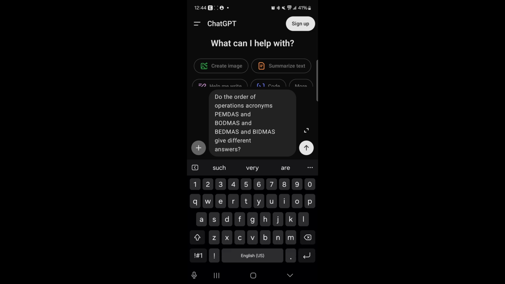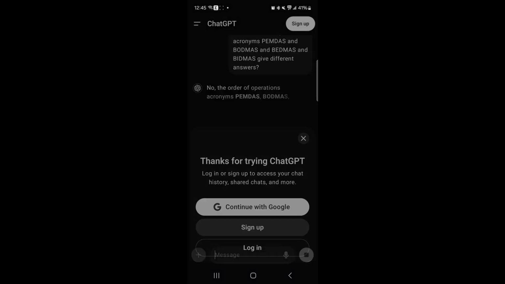When we use exponents in PEMDAS, there's really more to it than just exponents or powers. There's things like factorials, which I'm not going to get into here. Factorials, square roots. That category really represents anything that's shorthand for repeated multiplication. But anyhow, we're going to ask ChatGPT about these acronyms and see what we get.